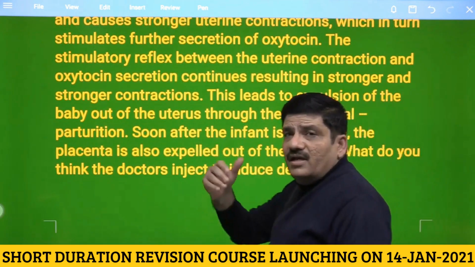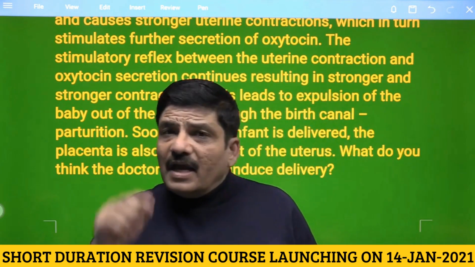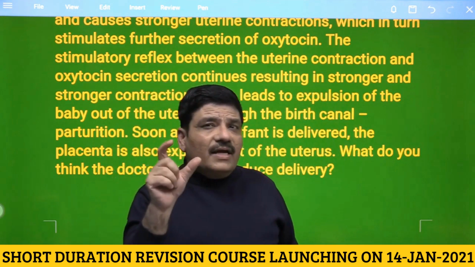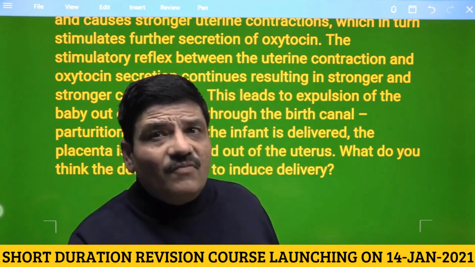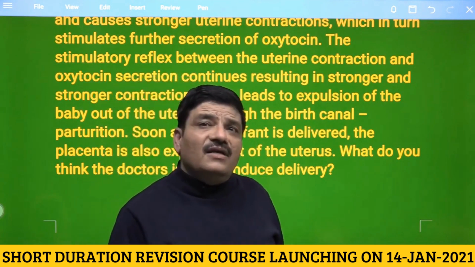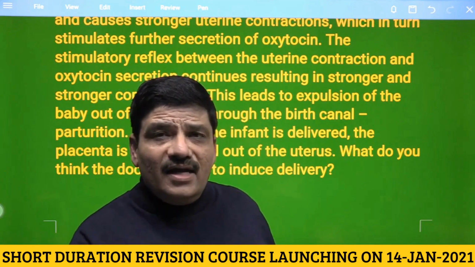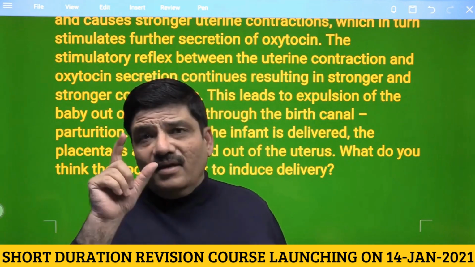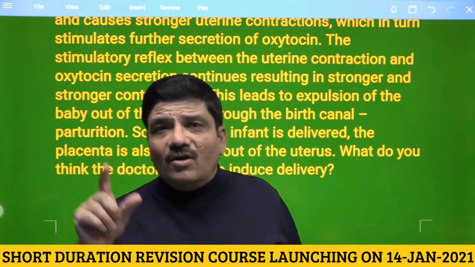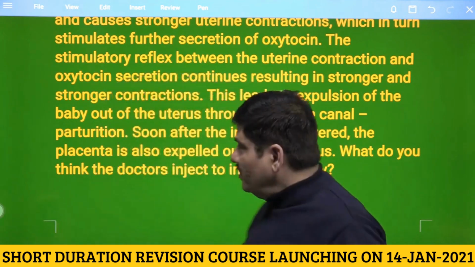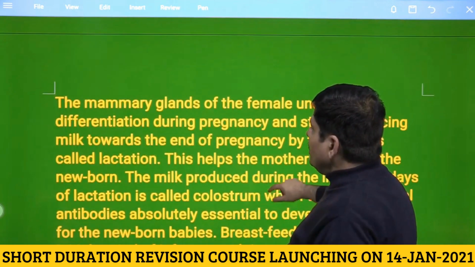And then the delivery of the baby is followed by the delivery of the placenta, and this is the time the fetal and the maternal blood may get mixed. And if there is an issue of Rh incompatibility, this is the time that you give anti-Rh immunoglobulin, if you remember your class 11th NCERT. So this is the time to take care of any issues of Rh incompatibility between the fetus and the mother. I hope this is absolutely clear.